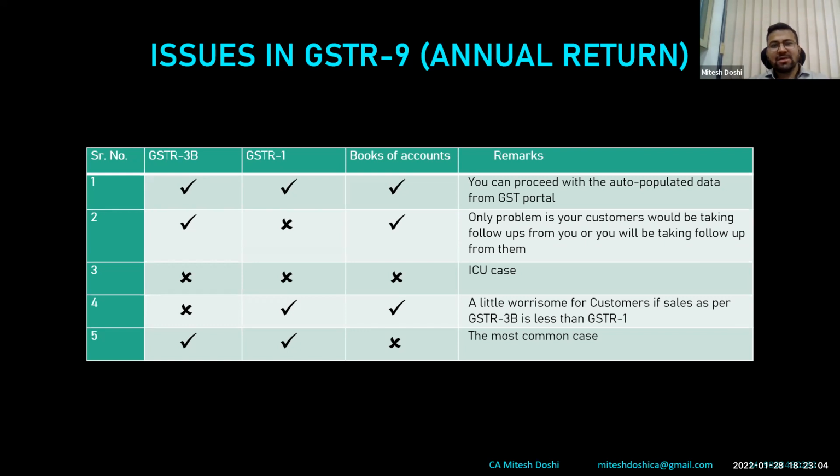However, in case GSTR 1 is not matching with 3B or books of accounts, there could be two things. Either your customers would be taking follow-ups from you, or you would be taking follow-ups from them. I hope I could convey what I mean. Either your customers will follow up saying kindly upload my invoice in GSTR 1 as it is not reflecting in 2A, or they will hold your payment and you will follow up with them to kindly release the payment. So it could be either of the scenarios ideally.